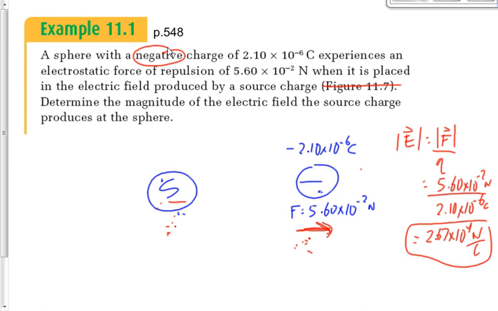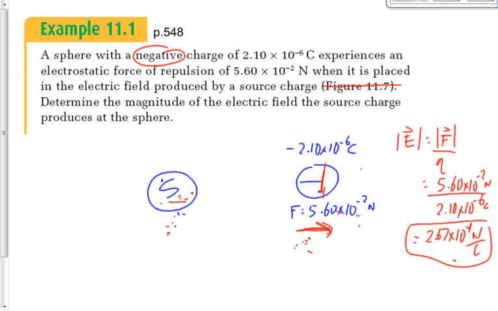What if the question said, well, wait a second, we found the field experienced by this one. That's not what we were looking for. We were looking for the field produced by this one, right? Isn't it the same thing? This guy experiences a field that's right here, that's caused by this guy right here.